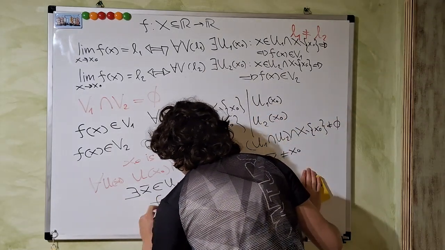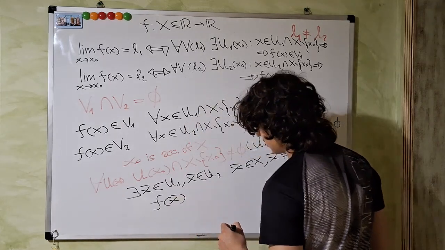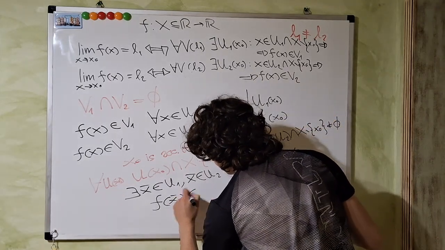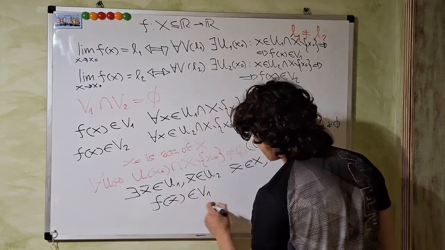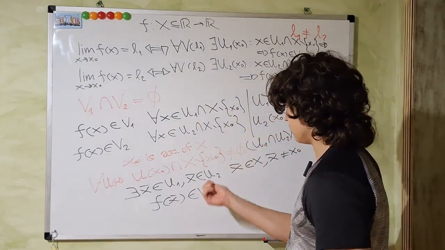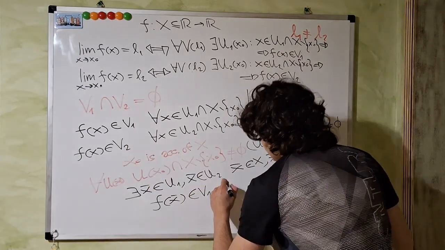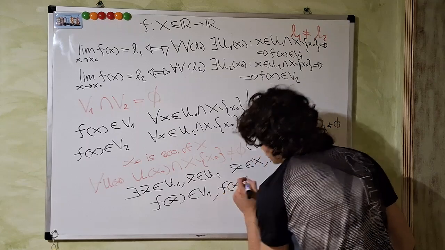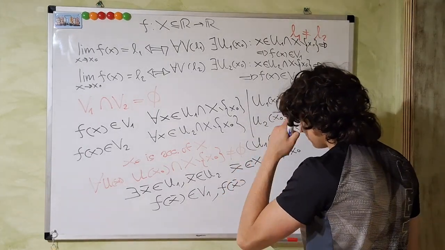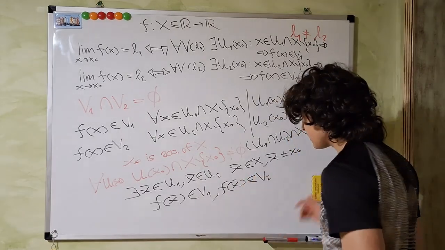This means that f of x, the little arrow on top, belongs to V1, but this point also belongs to U2, and this means that f of this point, so x with the line on top, belongs to V2.